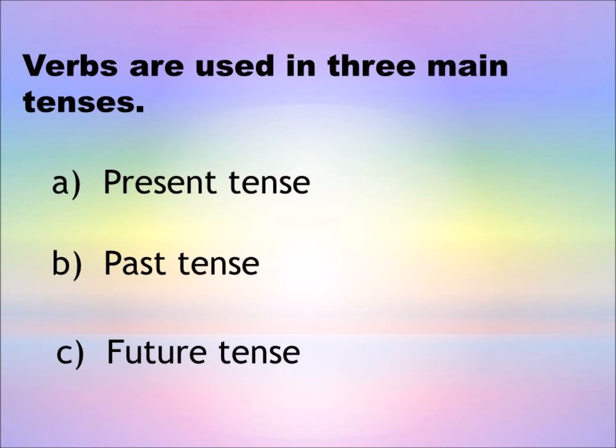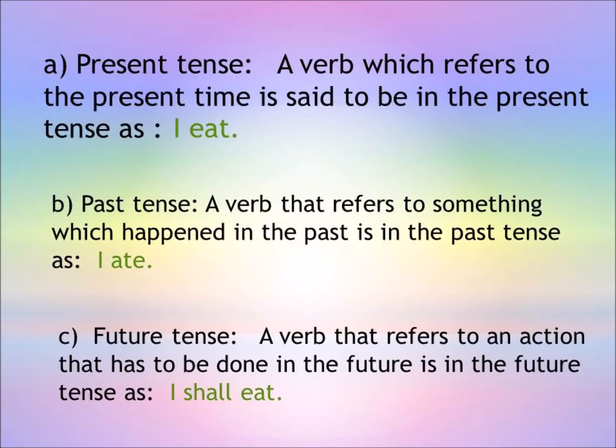Verbs are used in three main tenses. A. Present tense. A verb which refers to the present time is said to be in the present tense, as, I eat. B. Past tense. A verb that refers to something which happened in the past is in the past tense, as, I ate. C. Future tense. A verb that refers to an action that has to be done in the future is in the future tense, as, I shall eat.